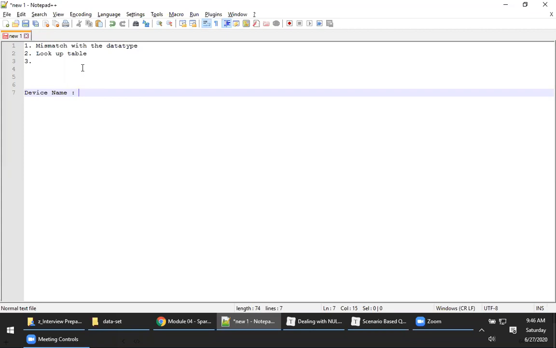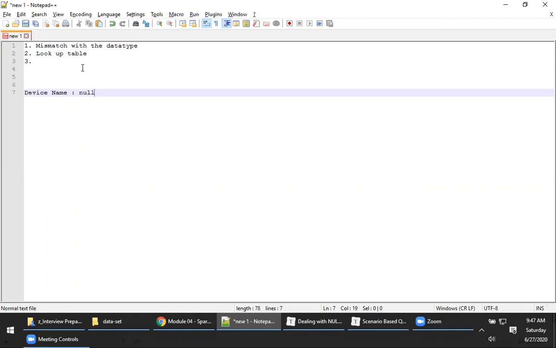Nowadays you get a lot of China mobiles which are not part of the standard devices. When you make a call with those devices, your source will not identify that device as a standard device. In that kind of scenario, it will not literally send you a null value. This is very important.